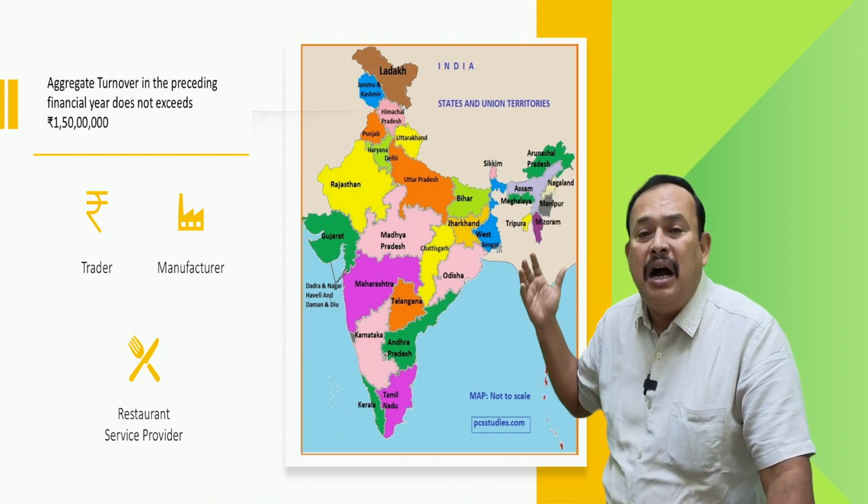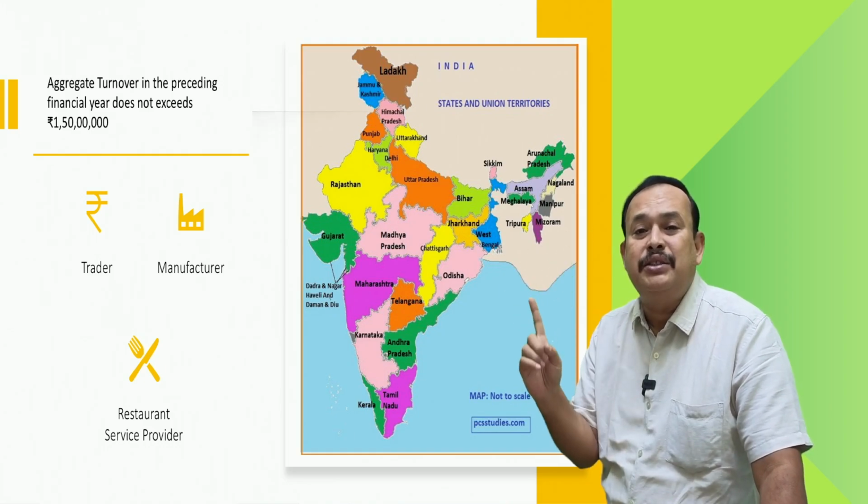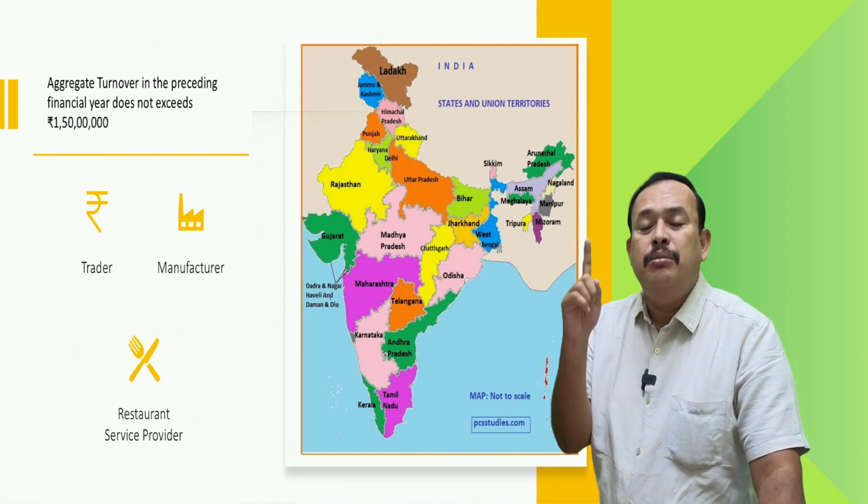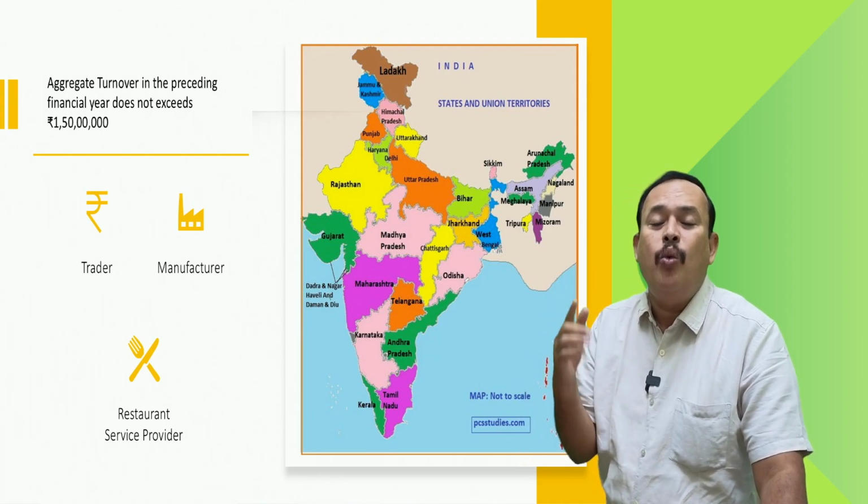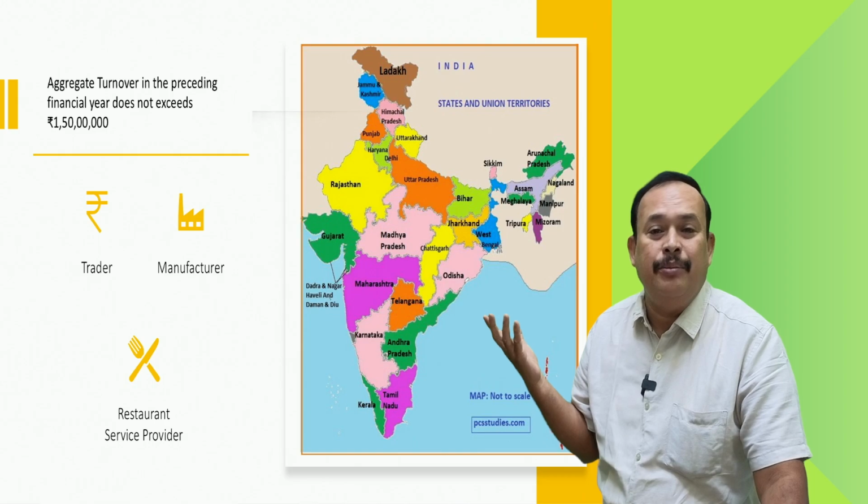All over India, if aggregate turnover does not exceed 1.5 crores, being a trader, manufacturer, or restaurant, one can think of composition.